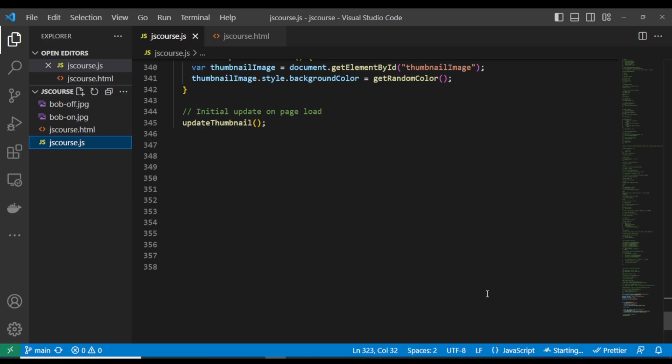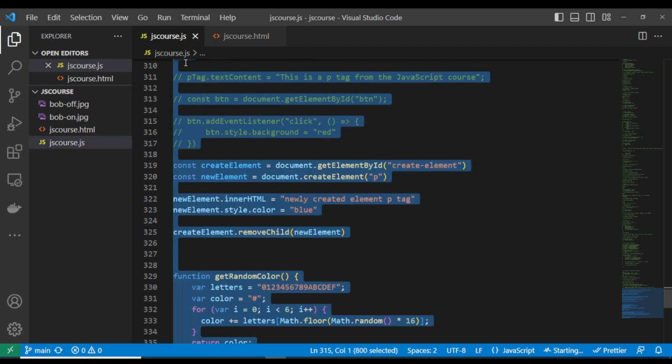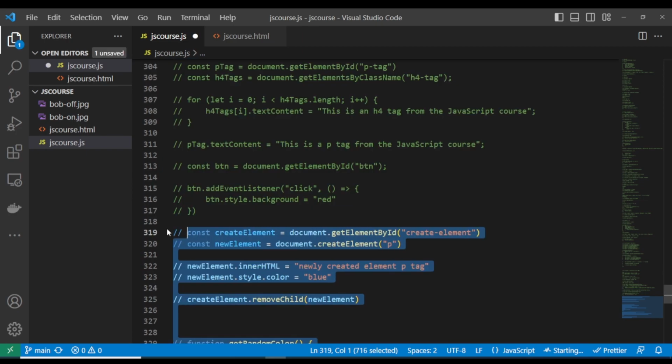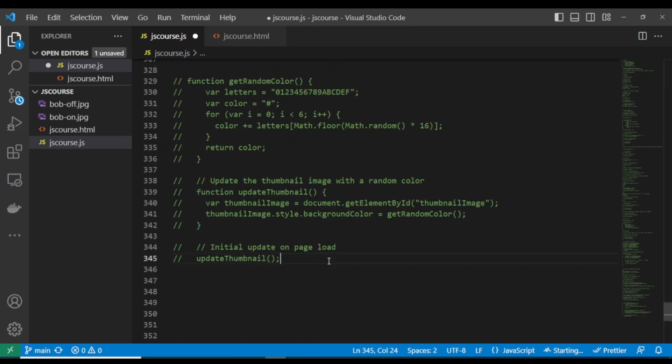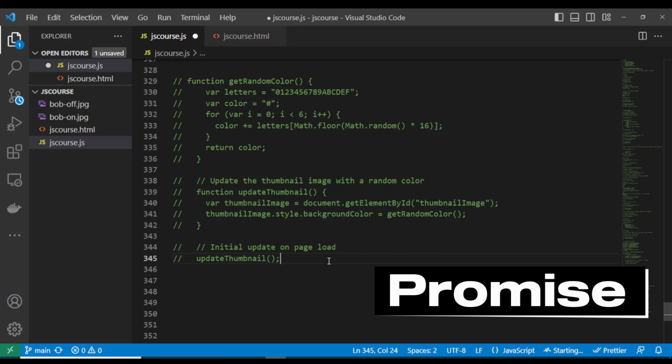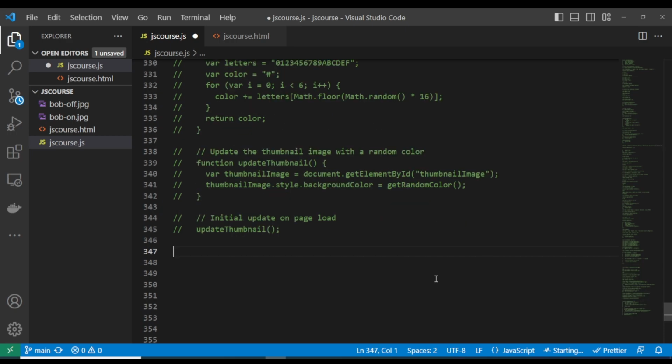Let's start. So now I'm going to explain what promises means. A promise is just like when you make a promise to somebody, you are going to do this at the end of this.